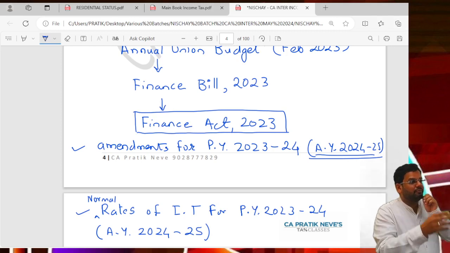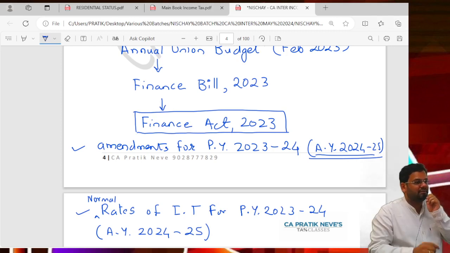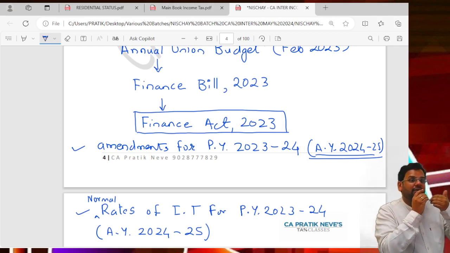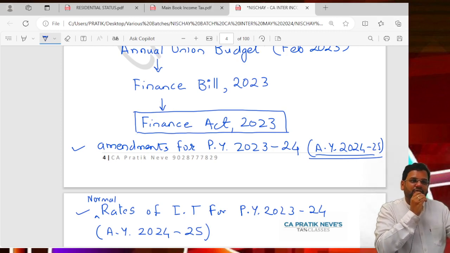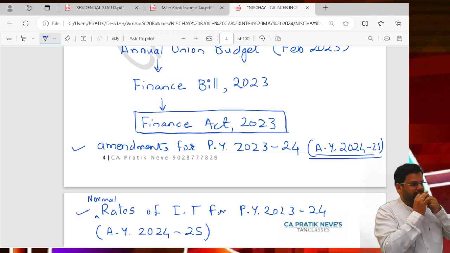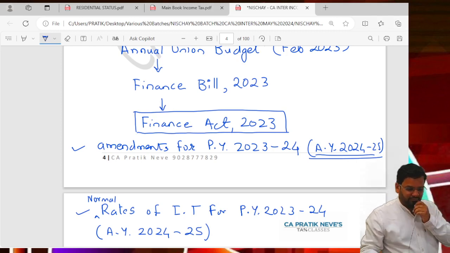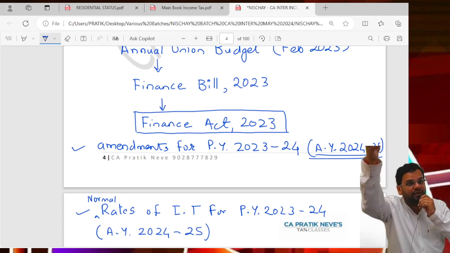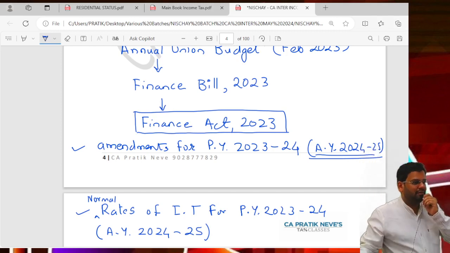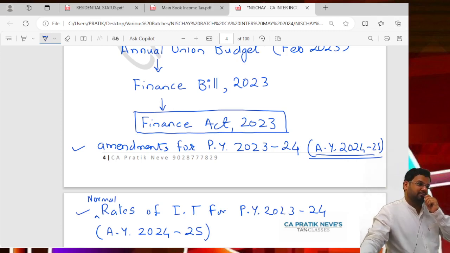Still it is not important, because the question you will be asked is which PY has come to an end recently. So the answer you will get is 23-24. But if you give May 25, then I am not responsible. If you give May 25, then the finance bill will be 24.